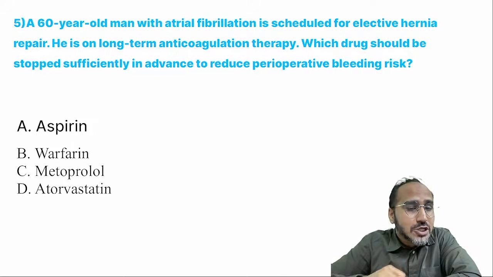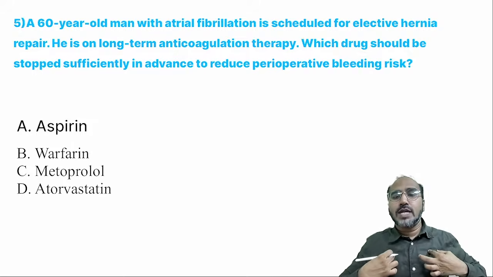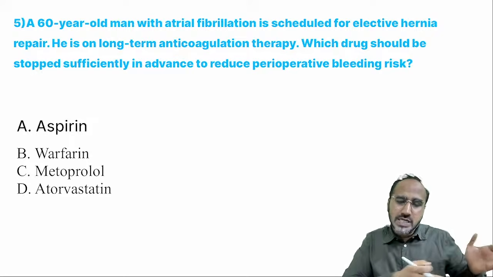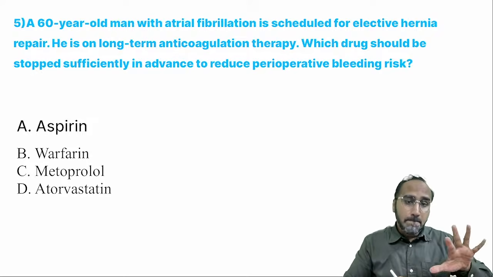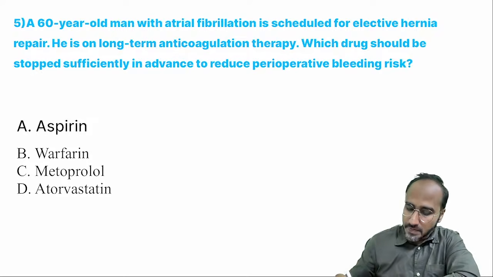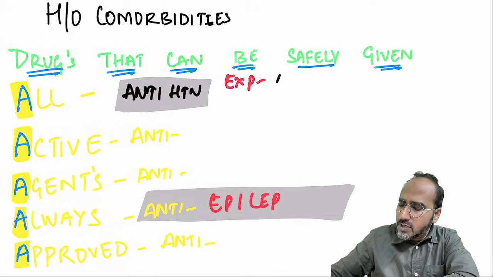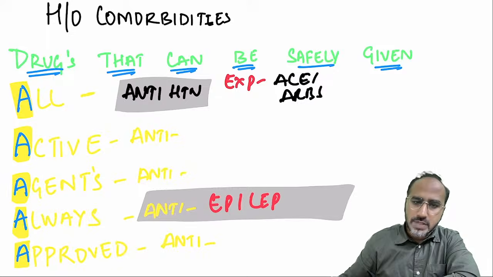The drugs that need to be stopped are basically before taking the patient to surgery, my clothes are stopped. My means patient clothes. Okay? But you need to remember my clothes are stopped. So what are the drugs which are continued before surgery? All active agents. First A stands for what? Antihypertensives can be continued except ACE inhibitors or ARBs. They are usually stopped on the day of surgery.